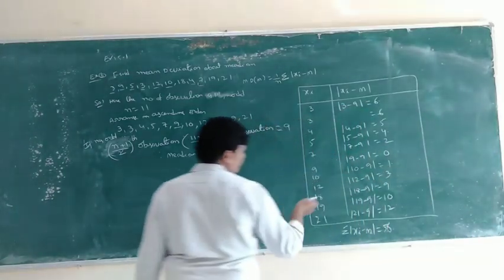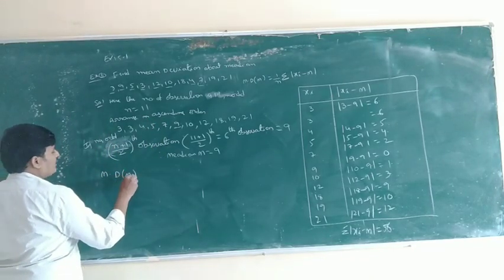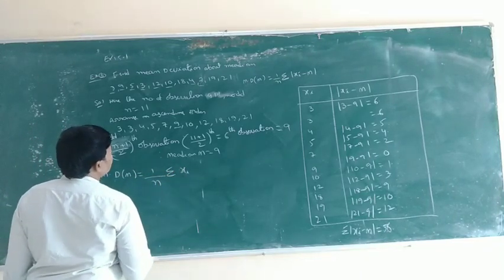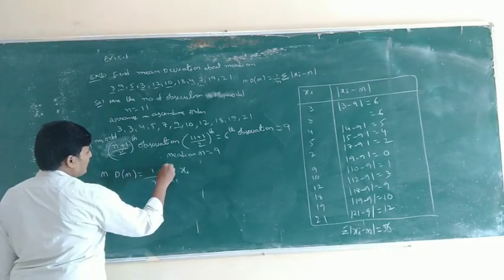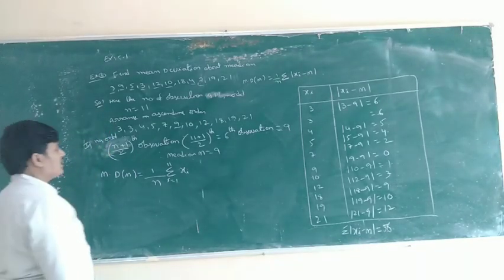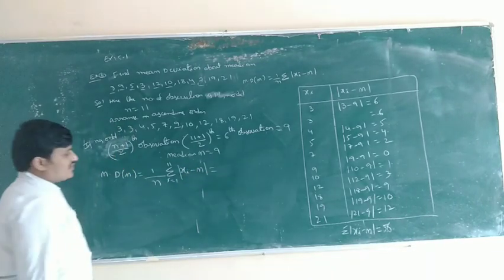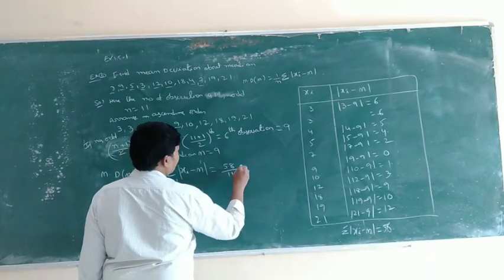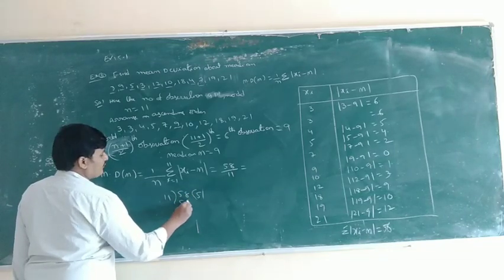Okay, so what is the mean deviation? Mean deviation about mean, formula: 1 by n into sigma. Here i goes from 1 to 11, not 1 to n, because these are 11 values, so n is equal to 11. Sigma mod xi minus m is equal to 58, so 58 by 11.